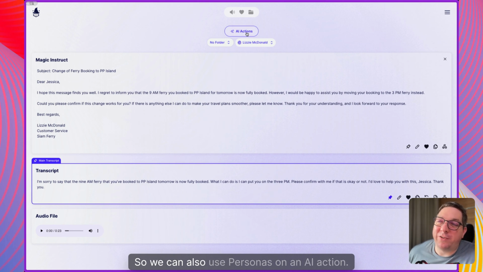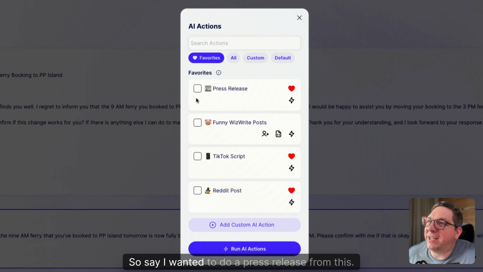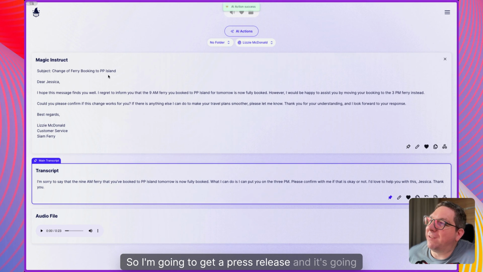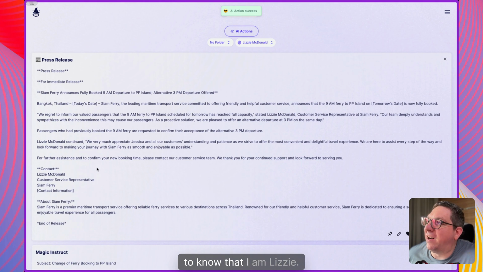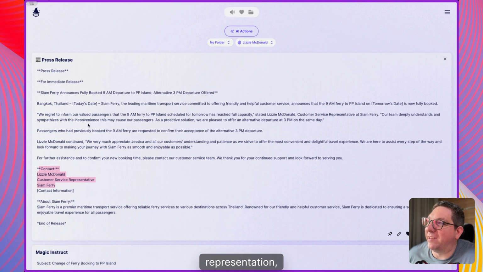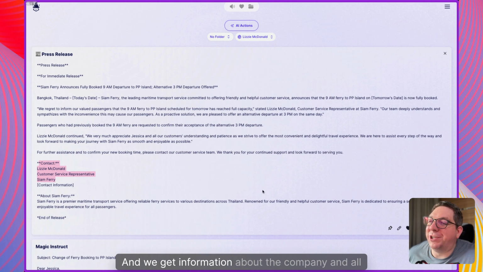So we can also use personas on an AI action. So say I wanted to do a press release from this. I have the persona active as Lizzie. So I'm going to get a press release and it's going to know that I am Lizzie. So we've got Lizzie McDonald's, customer service representation, and we get information about the company and all of this.